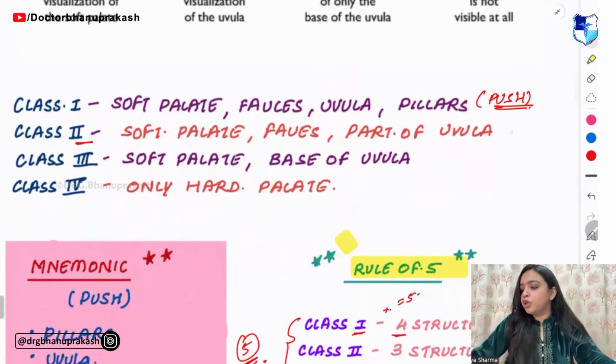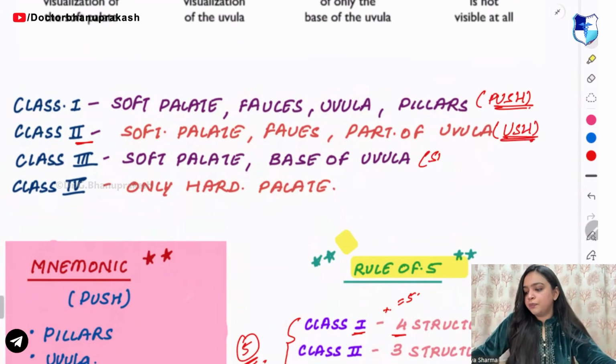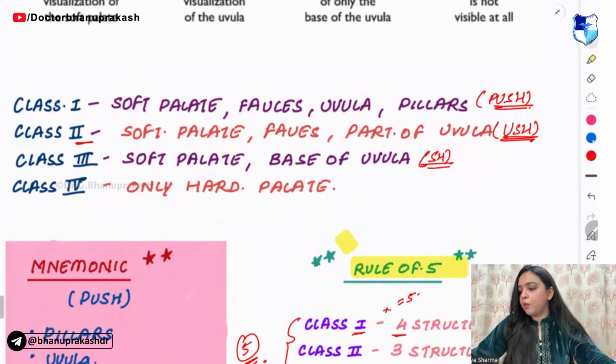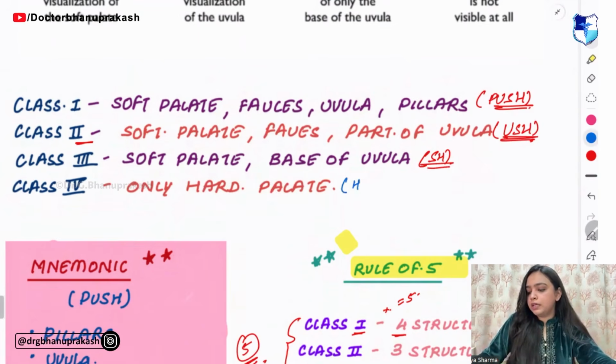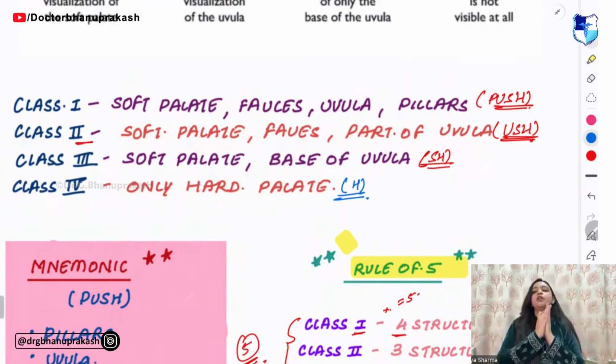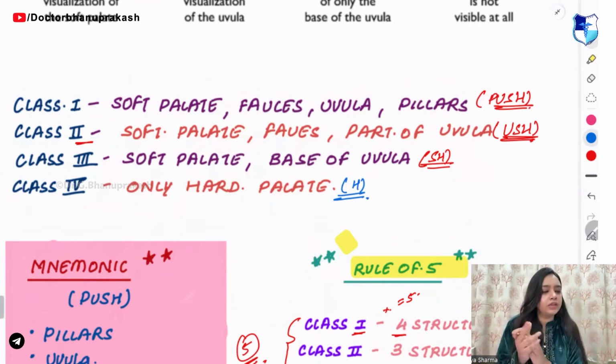In class 2, you have USH, ush. Then SH. And in class 4, what do you have? In class 4, only the hard palate is visible. Only the hard palate is visible.